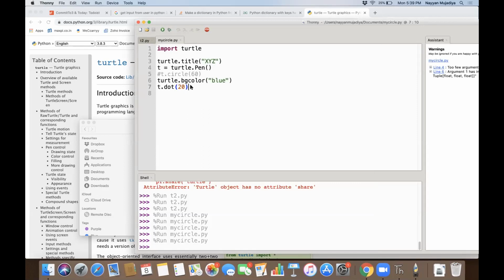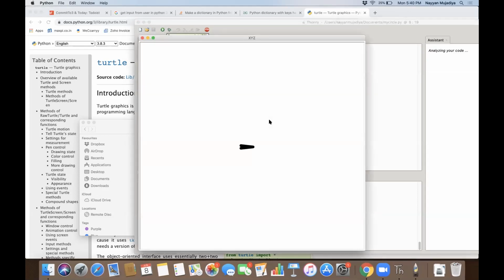Let me quickly do at least one example for that. I will remove the background. I'll remove the dot. I want to come to the normal turtle and then I'll say t dot shape size. Now I'll tell you how. Sometimes, you don't have to remember because there are so many things you can't just remember. You have to understand the code.